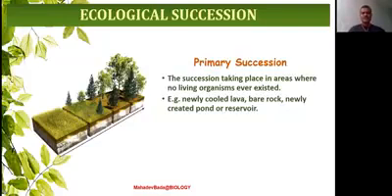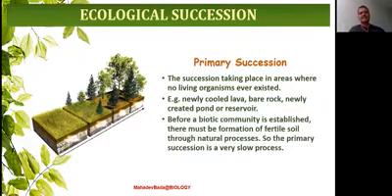So, in this, before a biotic community is established, there must be formation of fertile soil through natural resources. So the primary succession is a very slow process. You can see I have given the example: newly cooled lava, bare rock, newly created pond or newly created reservoir. Bare rock.